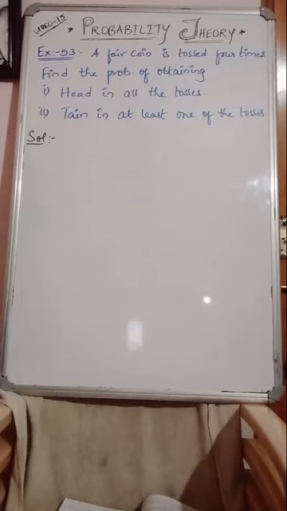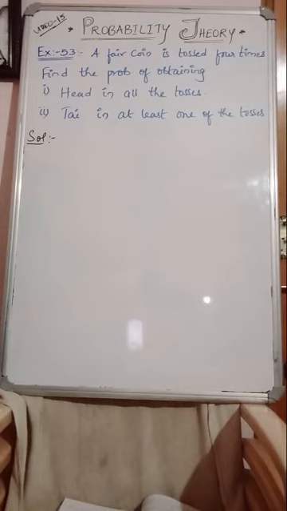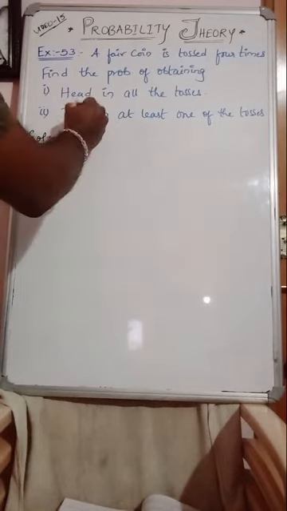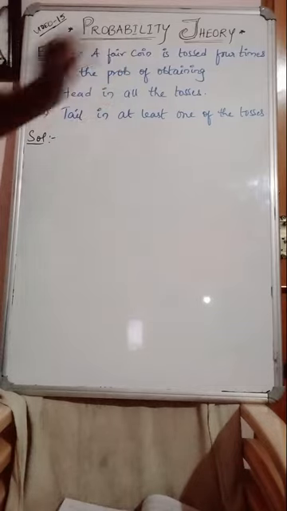A fair coin is tossed 4 times. Find the probability of obtaining: question number 1, head in all the tosses. Question number 2, tail in at least one of the tosses. Tail in at least one of the tosses. This is the question. Now, as you all know, a fair coin is tossed.